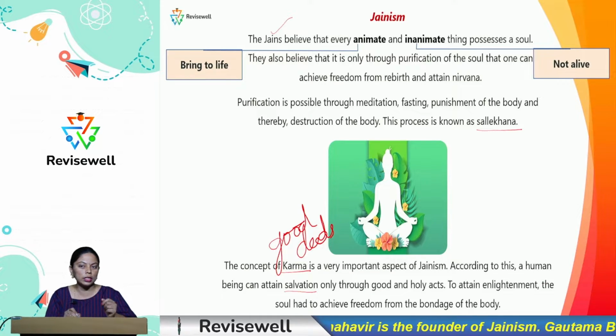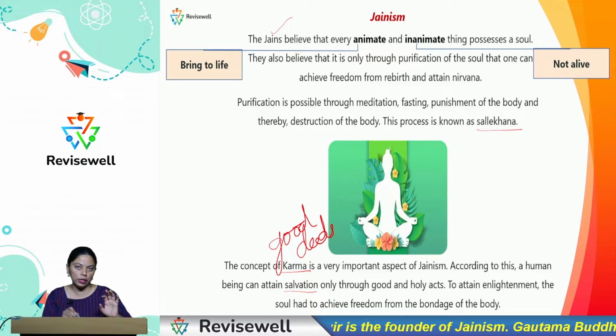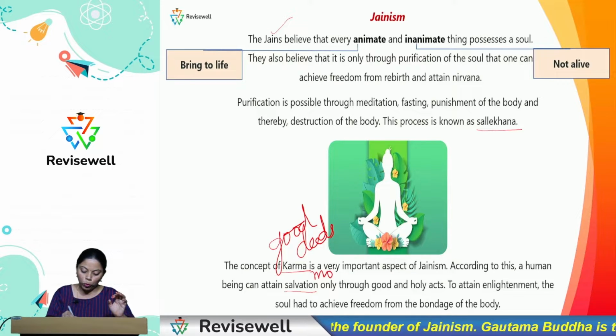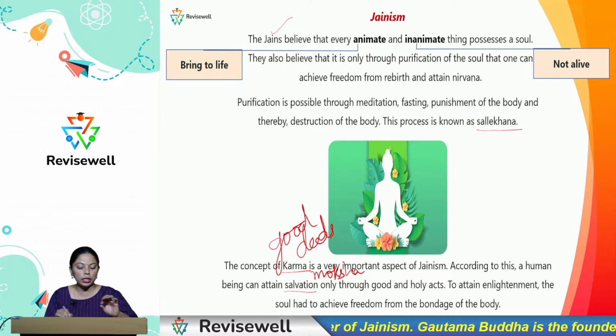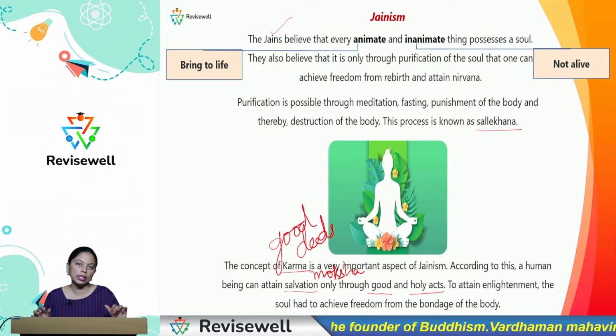Salvation means what, children? The ultimate aim of life, which is called moksha. The salvation or the moksha only happens through the performance of good and holy acts. The things which make others happier or which make them satisfied, through this way only the purification of the soul takes place, and they must be freed from rebirth. So, doing such good things would make them attain nirvana also.